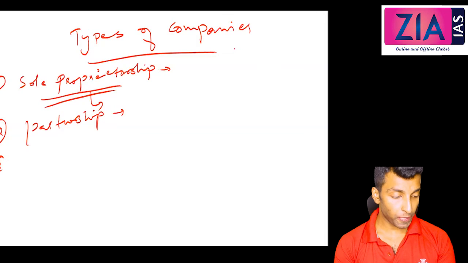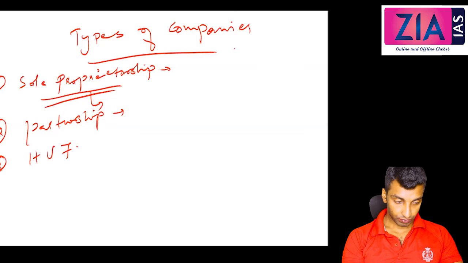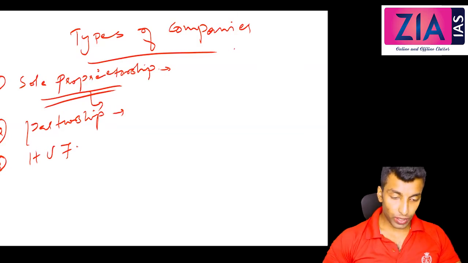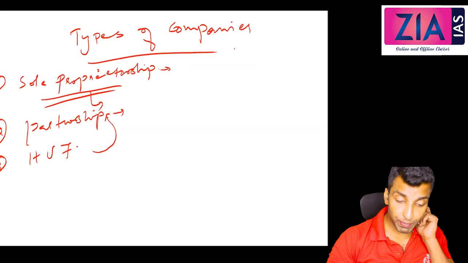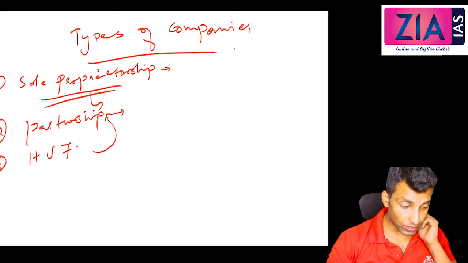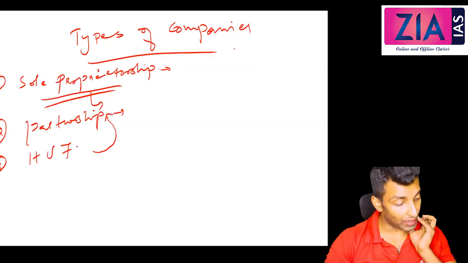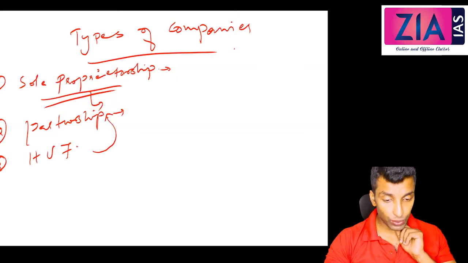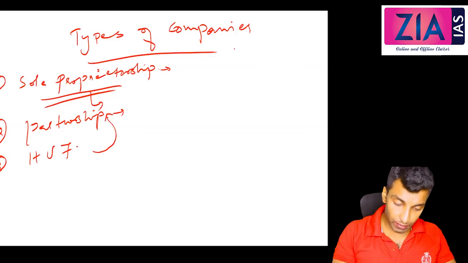Third one you write, Hindu undivided family. This is actually similar to the partnership only. So it is a partnership among the family members: family members of Hindu, Sikh, Buddhist, Jain families. The head of the business will be the Karta. Karta means the eldest member of the family. So it is nothing but the partnership.